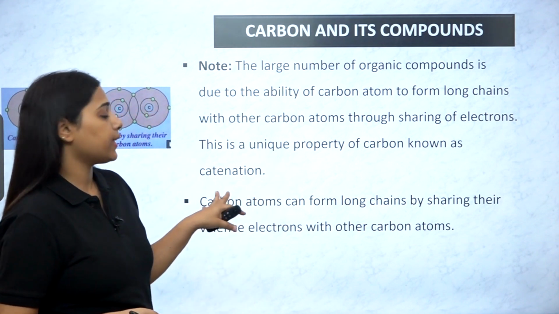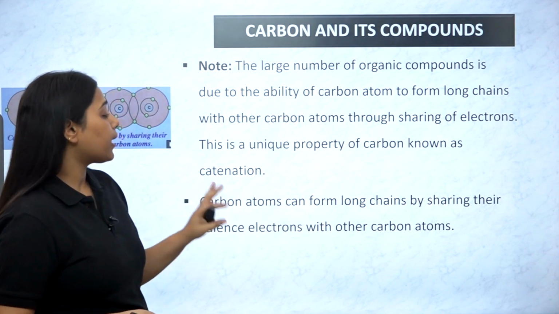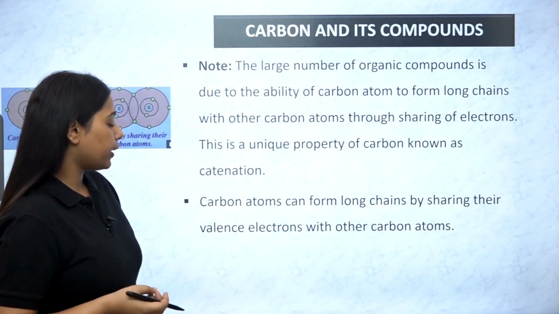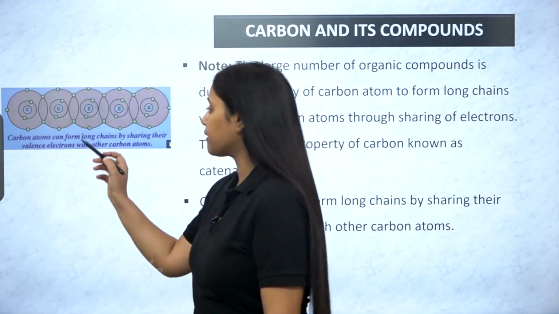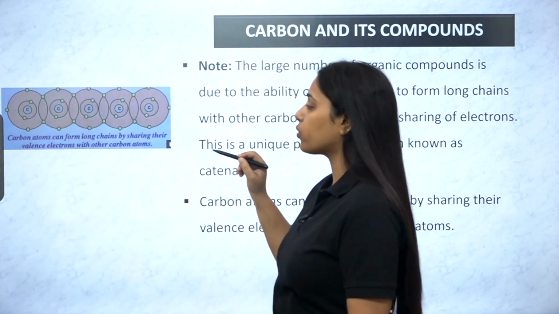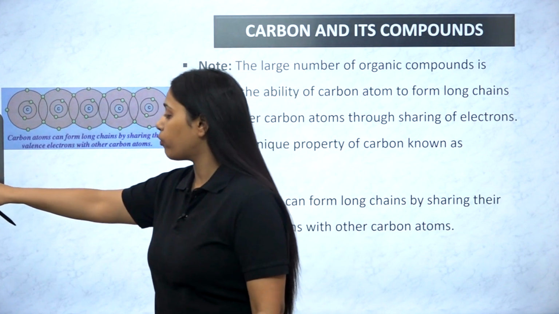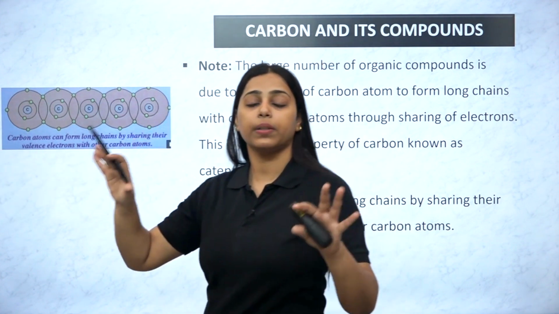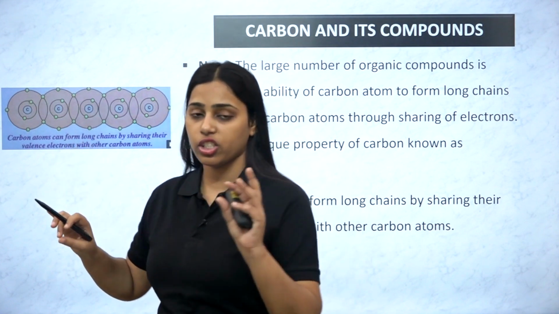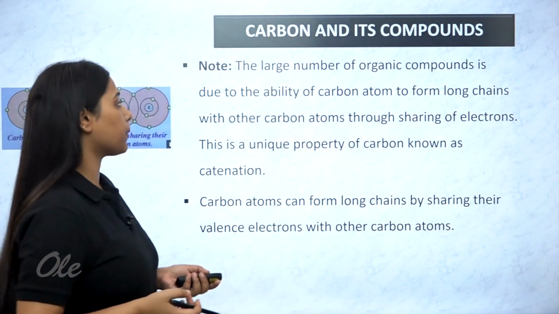This unique property is catenation. Carbon atoms can form long chains by sharing their valence electrons with other carbon atoms. That C-C-C chain which I was just showing you is part of covalent bonding, and it is a result of the property catenation, which is maximum in carbon.